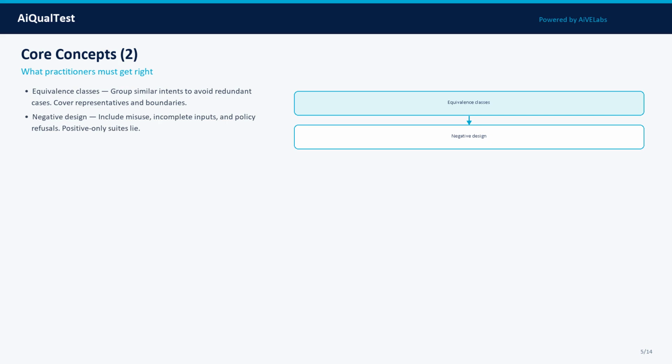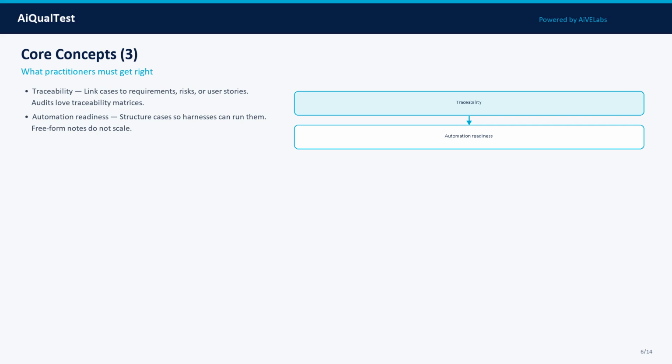Concept 4: Negative design. Include misuse, incomplete inputs, and policy refusals. Positive-only suites lie. Treat this as a measurable property, tracked across model, prompt, data, and tooling changes.